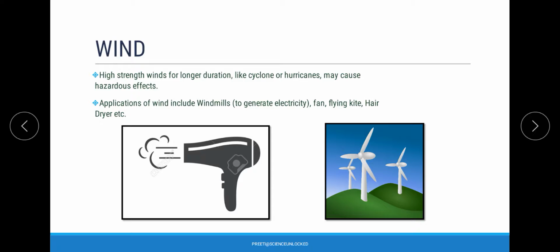When we talk about wind, obviously it has various things related with it. There are certain good phenomena, like when we want relief from the heat in nature. On the other hand, there are applications as well, that is how we use windmills, how we use the concept of generation of electricity, and many more things. So that is the basic idea about wind.